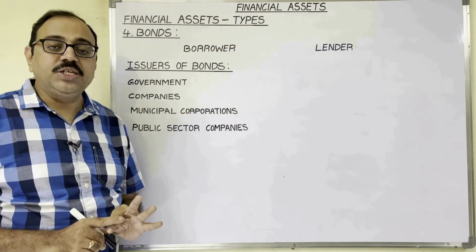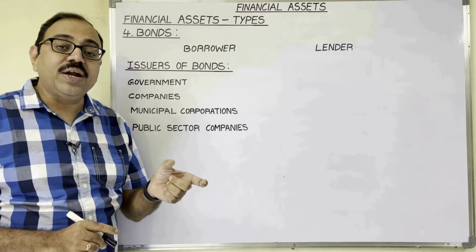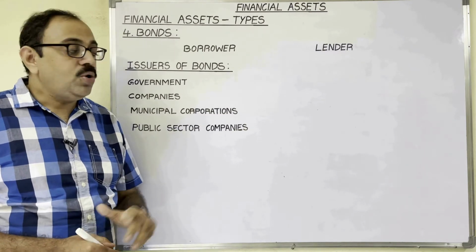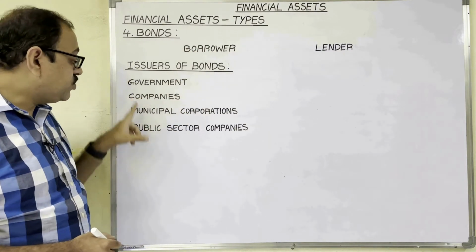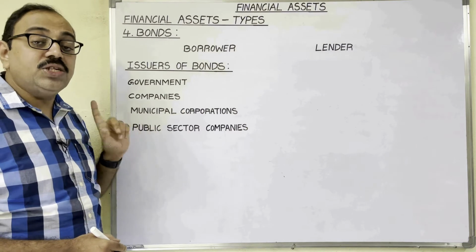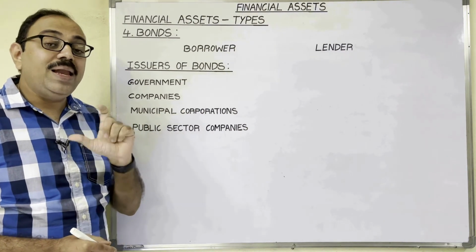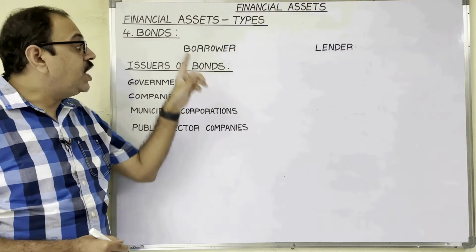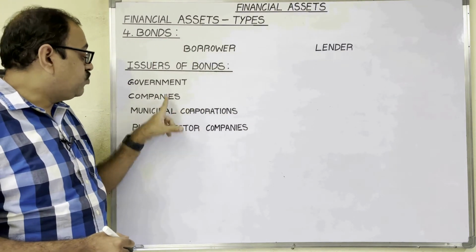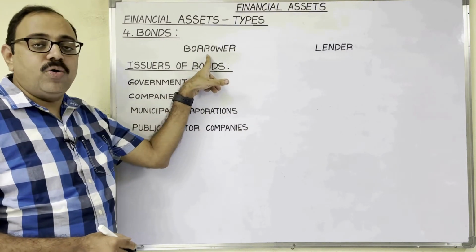Like shares and debentures, bonds also can be traded through stock exchange. Bonds are issued by these four entities. In case of debentures, company issues debentures, no? Means company acts as a borrower, no? In case of bonds, these four entities can be the borrowers.